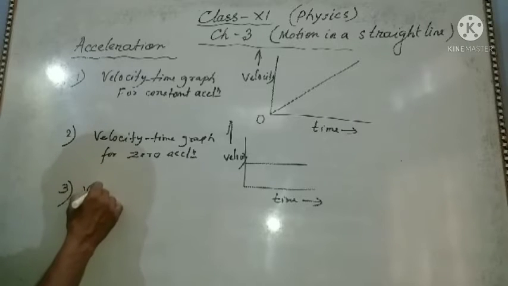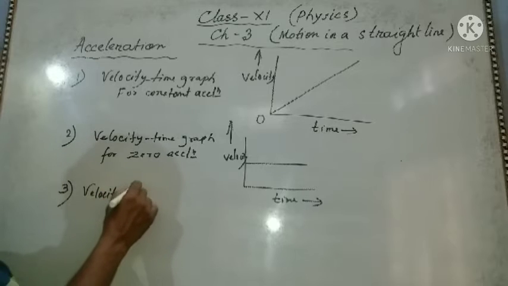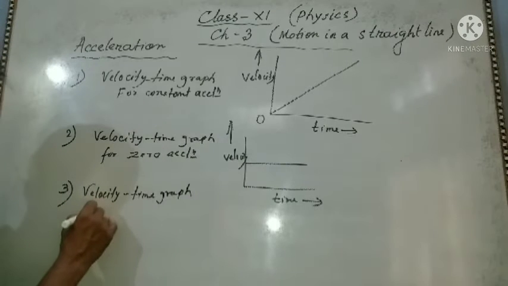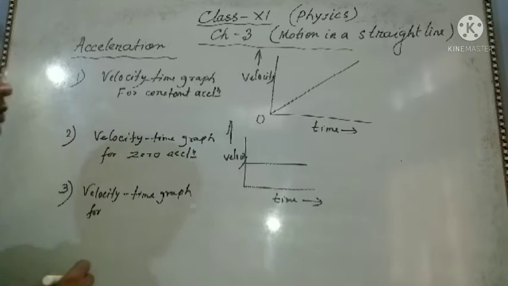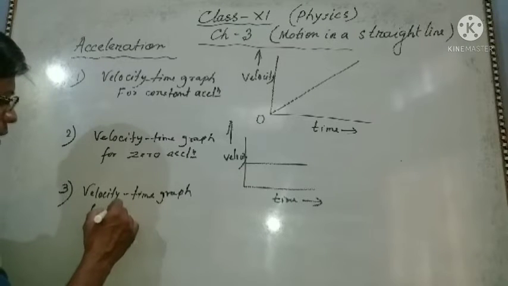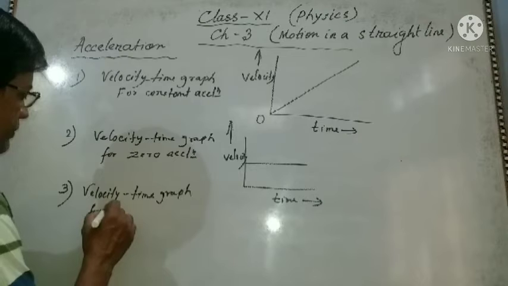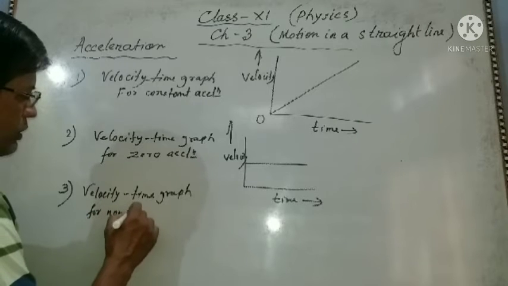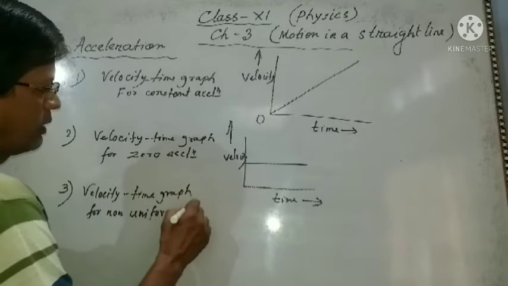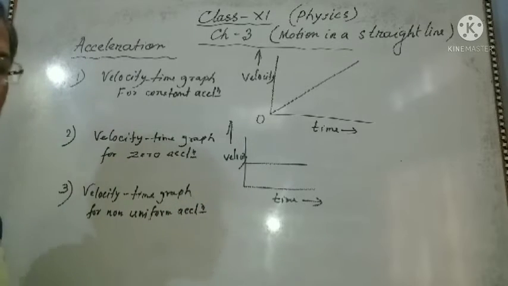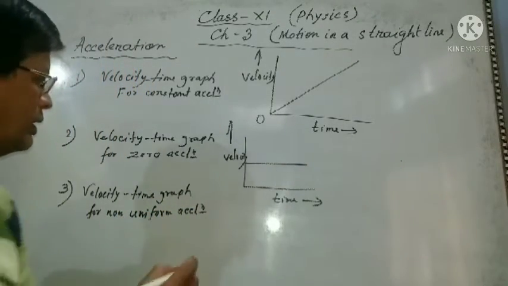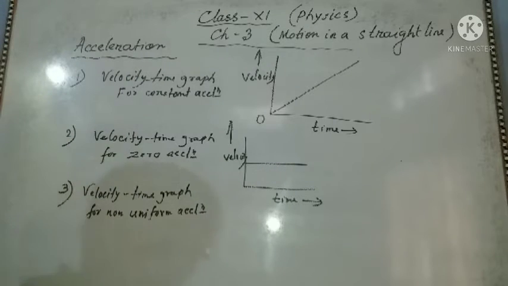And the velocity time graph for non-uniform acceleration. You will get two graphs: when acceleration is increasing and when acceleration is decreasing. In this case you will get a graph like this.